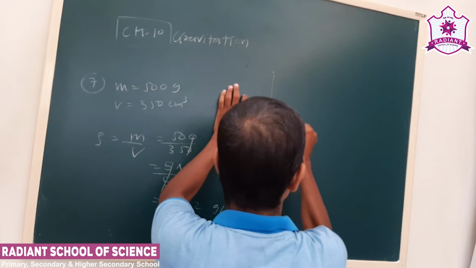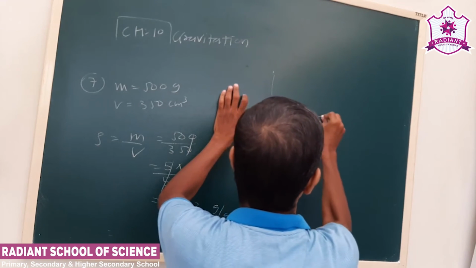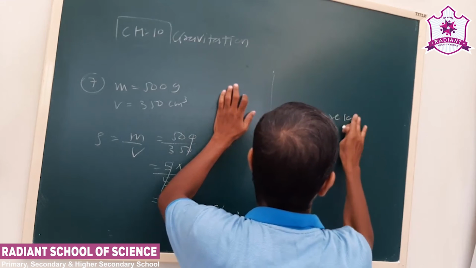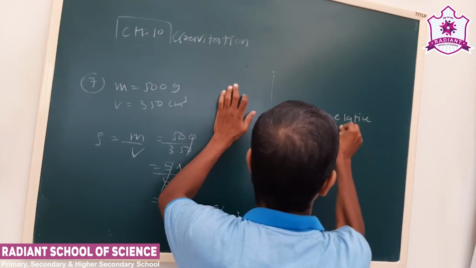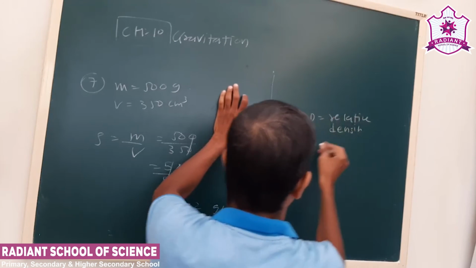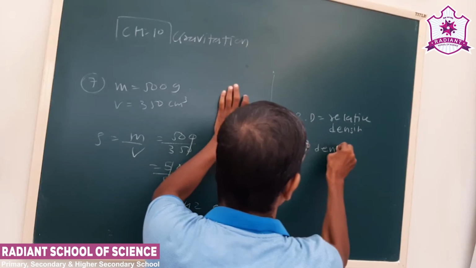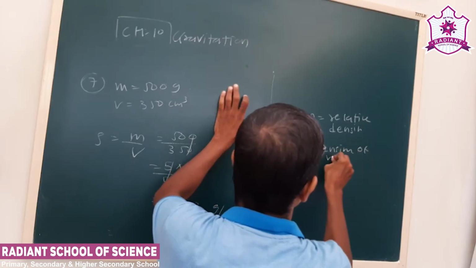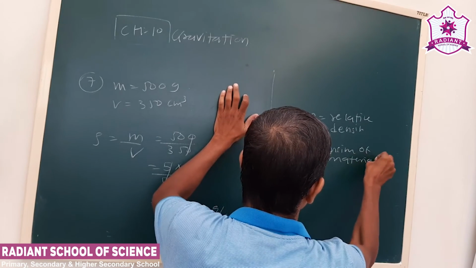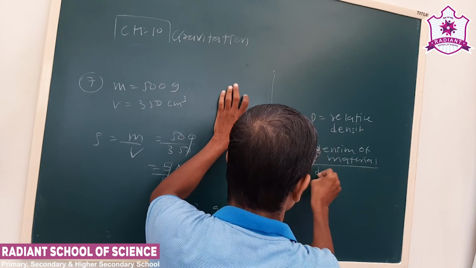See, the relative density RD is the density of the material upon density of water.